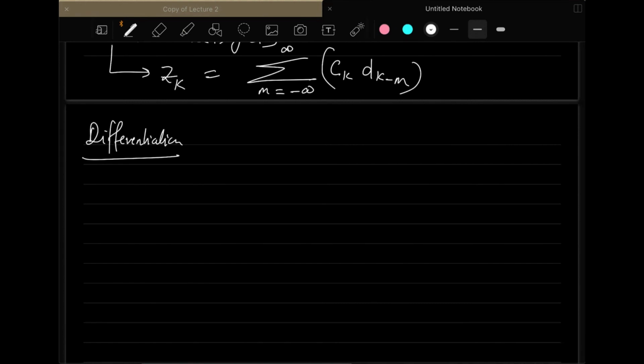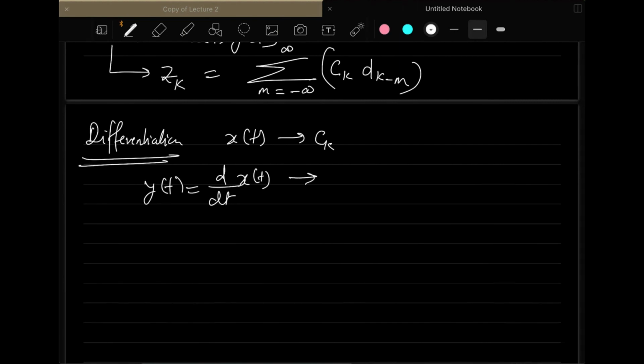In the differentiation property, what happens is, if you have x(t) which has the coefficient c_k, and if you differentiate this particular signal, that is d/dt of x(t), then the corresponding coefficients of y(t), which are d_k, will be equal to jk omega naught c_k.